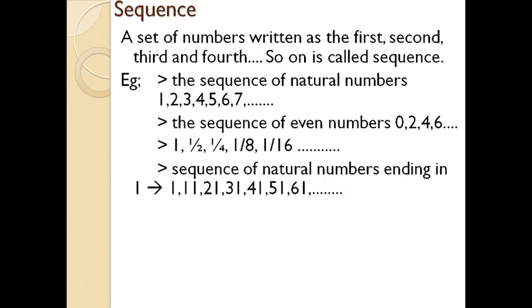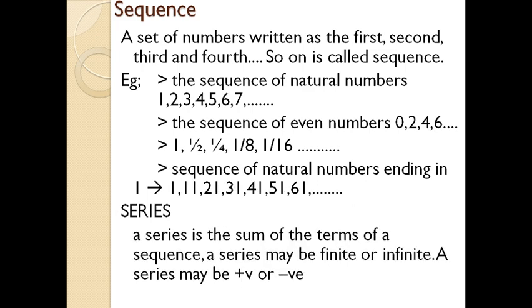A sequence is a group of numbers arranged in such a manner that each number is followed by the next either on a continuity basis or on the basis of some requirement, like a set of even numbers, or a set of natural numbers ending in 1. Next we will deal with what is meant by series.